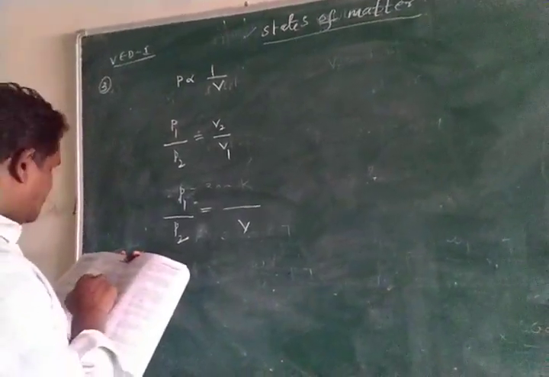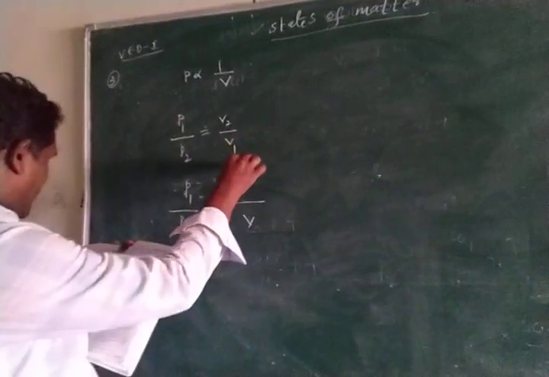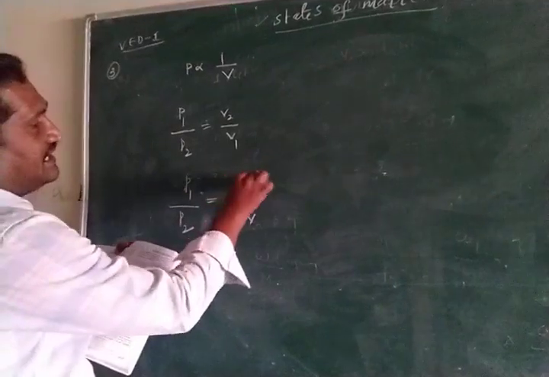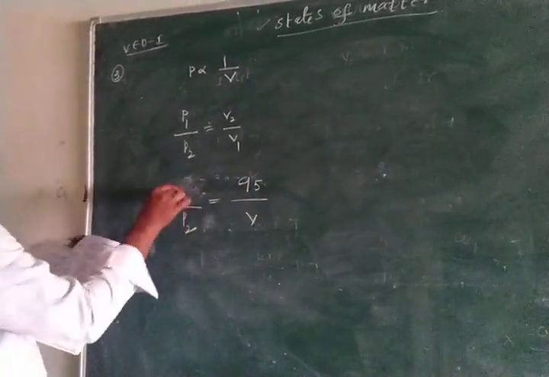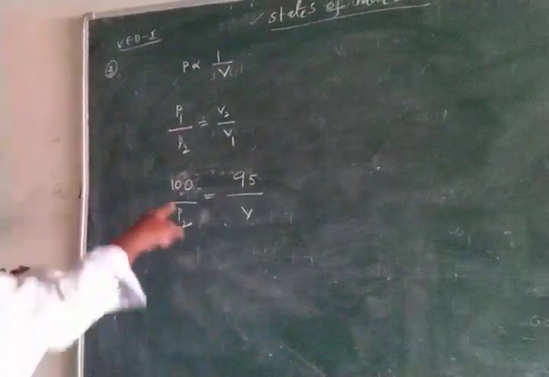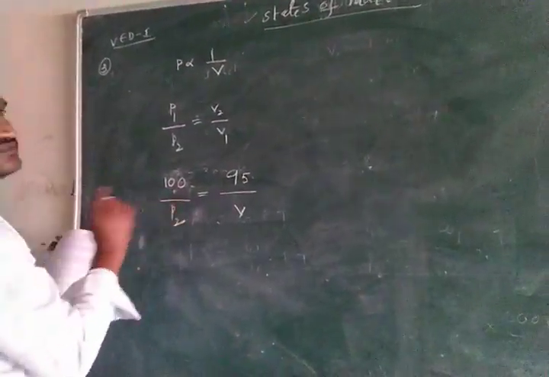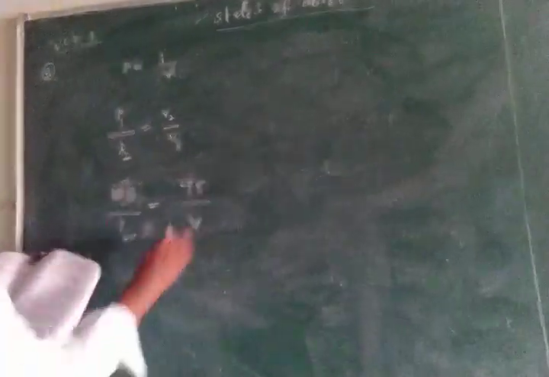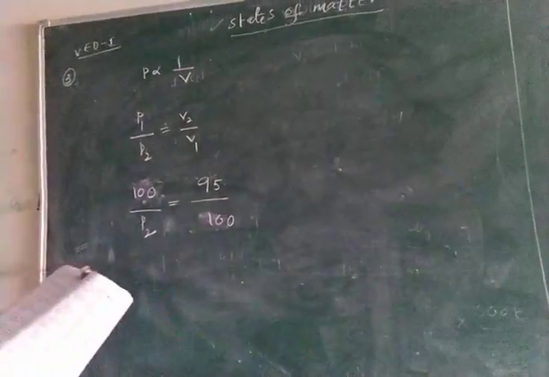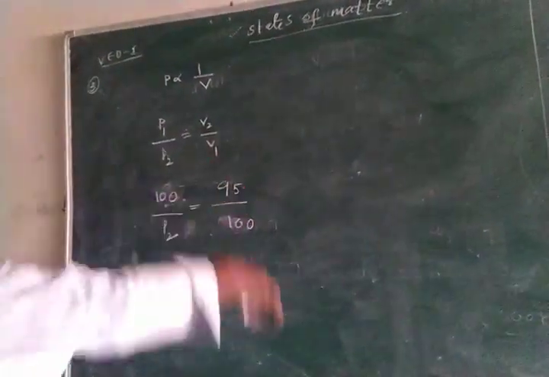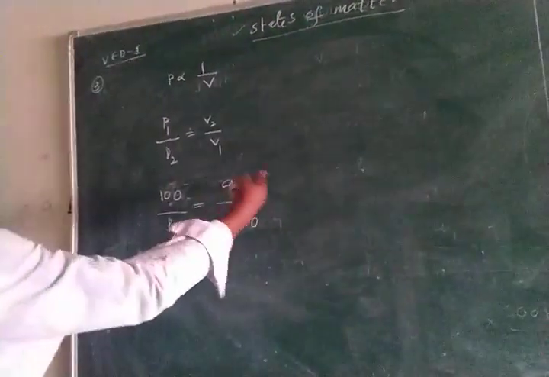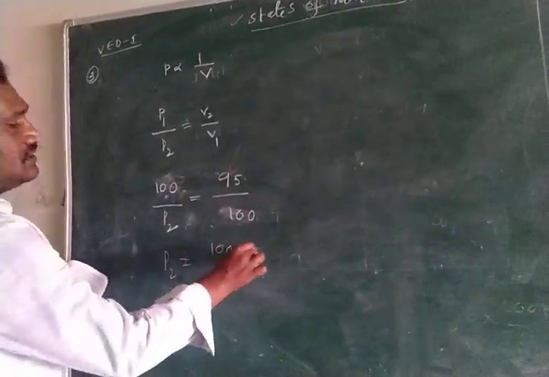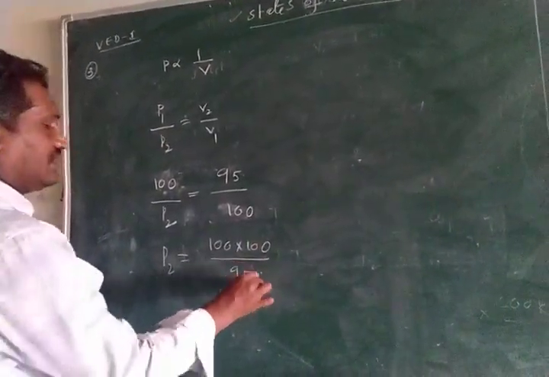The final volume they made decrease by 5%. 5% decrease means 100 minus 5, 95%. Initial volume is assumed as 100%, and the final volume is 95%, since it decreased by 5%. So P2 equal to 100 into 100 by 95.